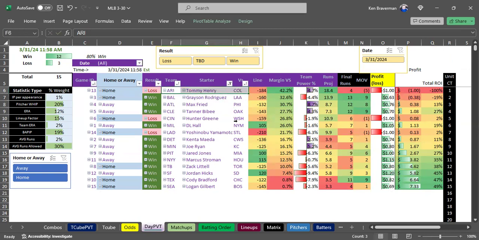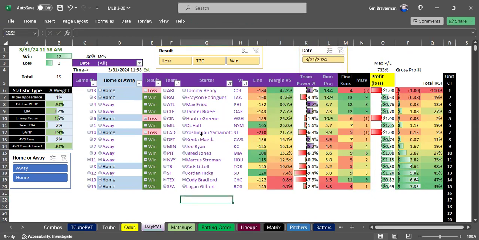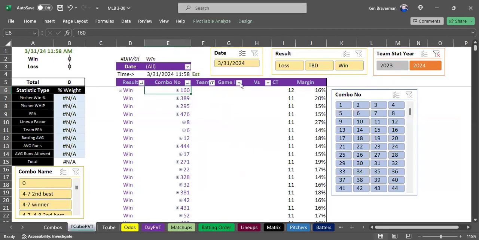Arizona blows a game to Colorado and just doesn't score enough. Cincinnati barely loses to Washington 7-6. And you had this crazy situation with this weird new pitcher from Japan with the Dodgers. And everything else wins, including 4 underdogs on this list. So this is a fascinating and an excellent combination string for 2024. That being said, that's the one I'm going to use for today when we run all the scenarios for Sunday: I'm going to use combination string 160 for 2024.